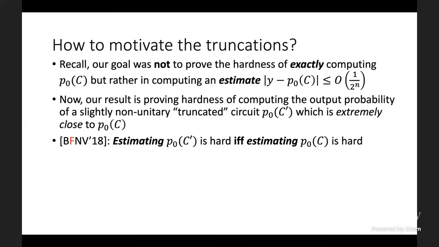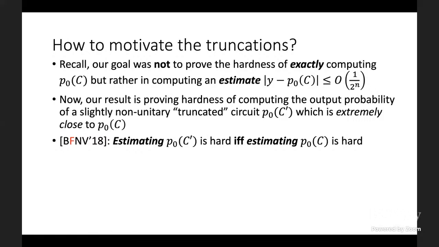What we prove is that with respect to this additive estimation, this order of 1 over 2 to the n additive estimation, estimating the output probability of the truncated circuit is hard if and only if estimating the output probability to the same imprecision of P0 of C, the original unitary random circuit, is hard.